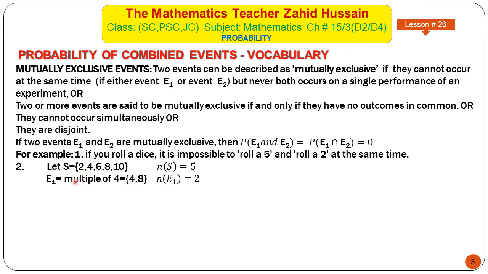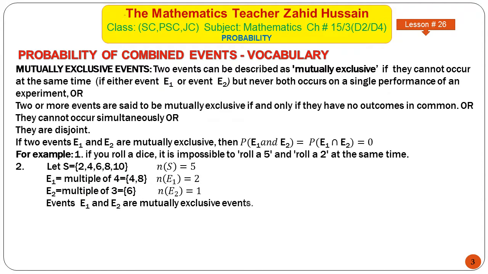E1 is the event that the number is a multiple of 4. So the multiples of 4 in this sample space are 4 and 8. Its number is 2. And E2 is the event such that the number is a multiple of 6. From this sample space, this set is just 6. Now events E1 and E2 are mutually exclusive events because nothing is common in these two events.